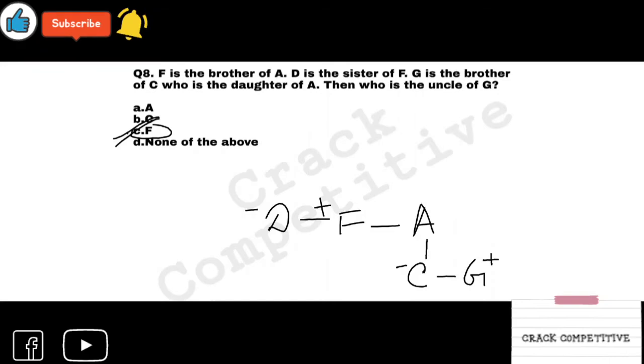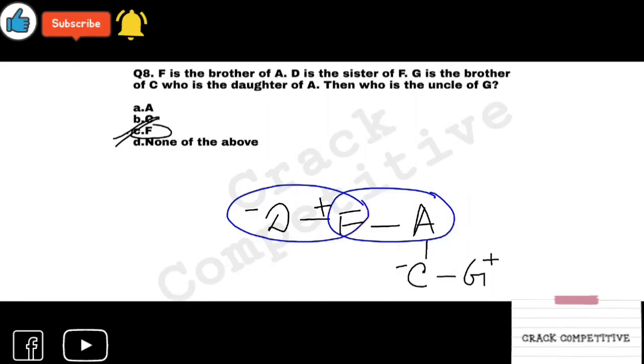F is the brother of A. They are of the same generation, right? B is the sister of F, right? G is the brother of C, but there is no relation. Who is the daughter of C? Who?